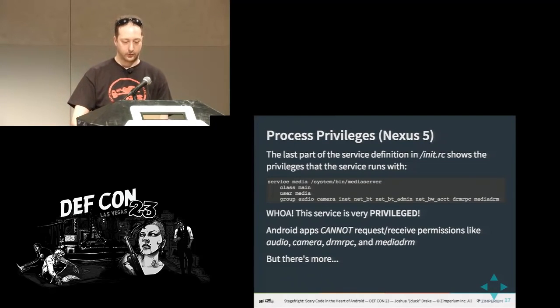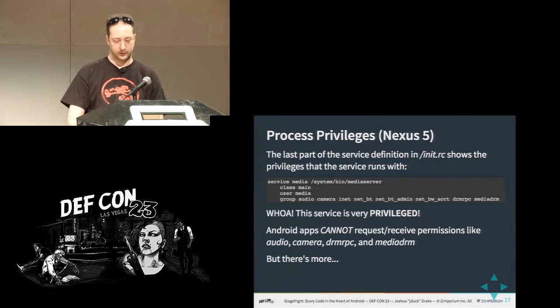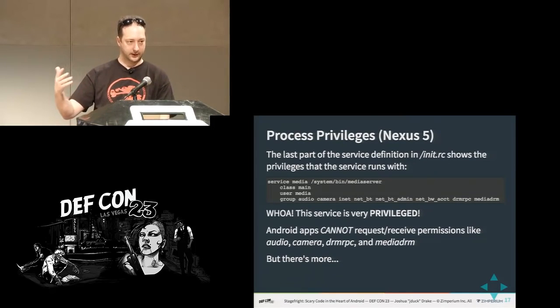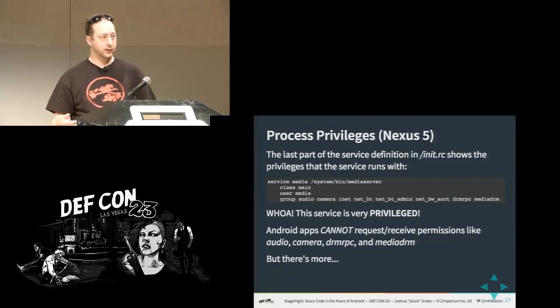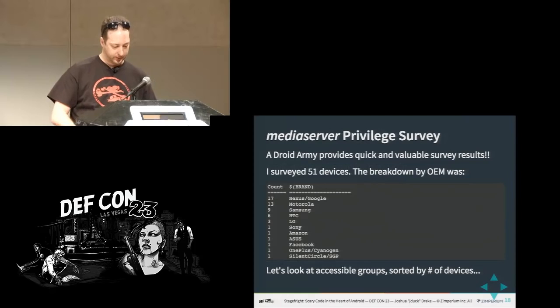So, for example, the audio group is used to lock down access to the speakers and the microphone. If you have the audio group, then you can do anything with input and output of audio. Camera, using a similar thing, inet, there's actually things within Stagefright and other parts of Media Server that require connecting back to the internet. The biggest example being DRM Media, which will have to go out and get a license when you try to play it. And then also you can see the groups here for DRM.